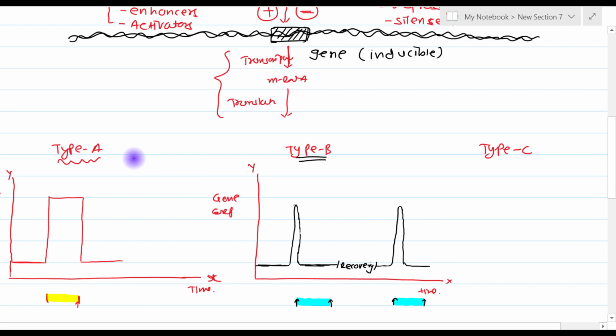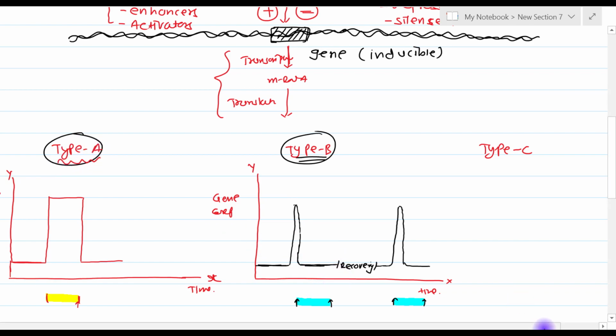So here you can see the difference between type A and type B. In case of type A, the gene expression is elevated all the time the positive regulator is present, whereas in case of type B, even if you provide the positive regulator for a longer time, the gene expression remains elevated only for a fraction of time. Okay, it is not like type A.